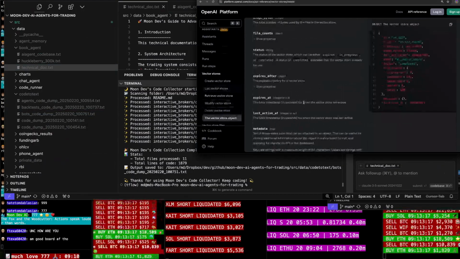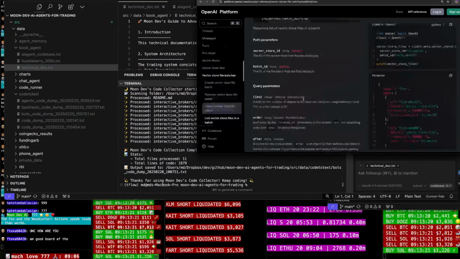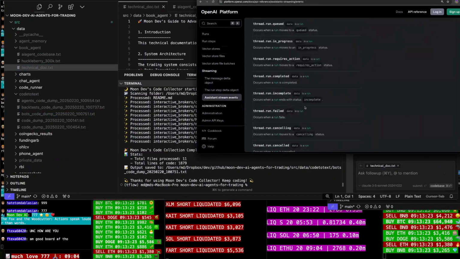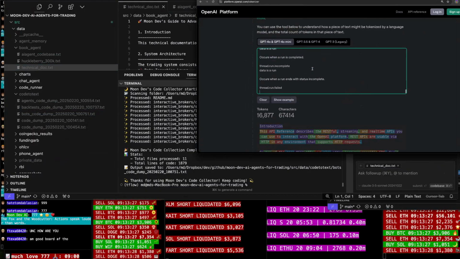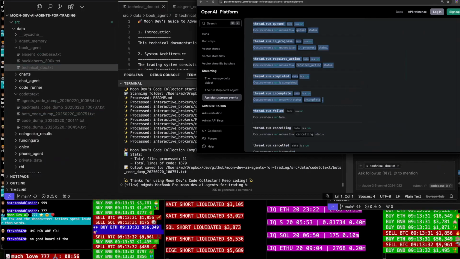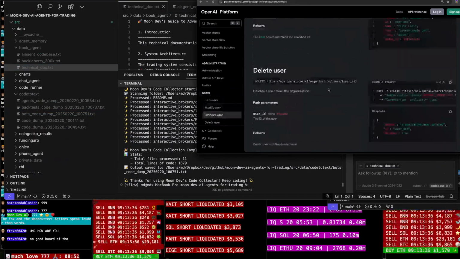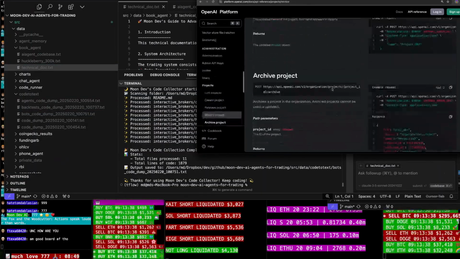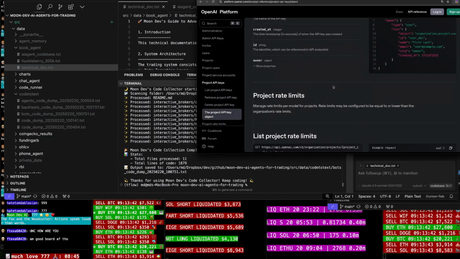Because in my mind, for the rest of our lives, token windows are only going to get bigger, bigger and bigger, better and better. So we're at like 430,000.